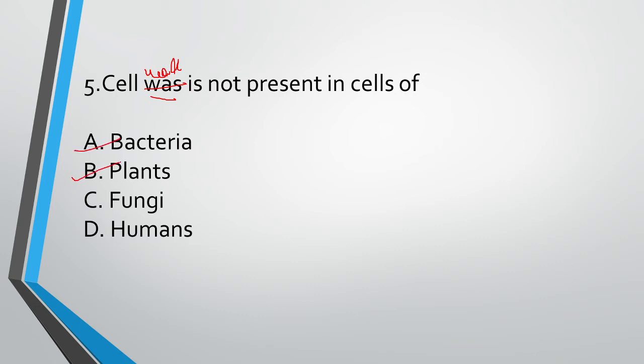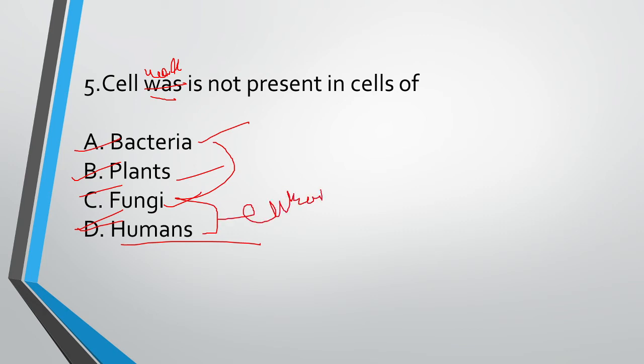Option A, bacteria, plant, fungi, humans. The correct answer is option D. It is not present in humans. Plants have a cell wall, bacteria and fungus have a cell wall. Remember, bacteria, fungus and humans are eukaryotic cells. Remember that.